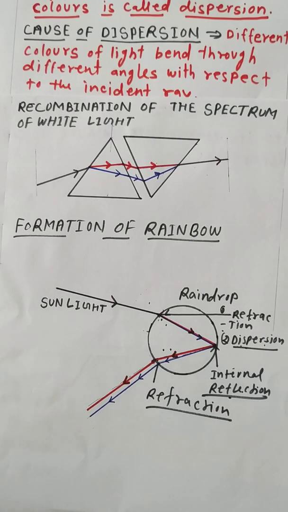So I hope that you have understood this topic: first, what is the dispersion of light and what are its causes, next, the recombination of the spectrum of white light, and next, how the rainbow forms.